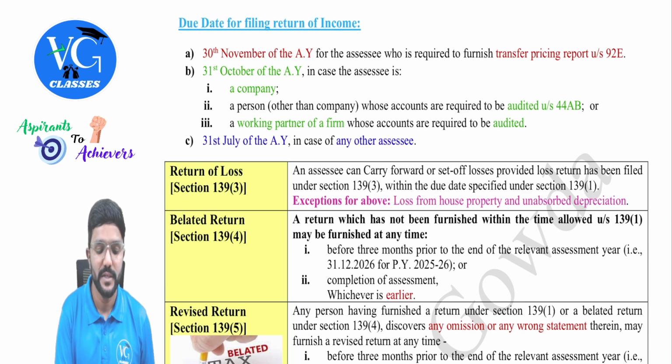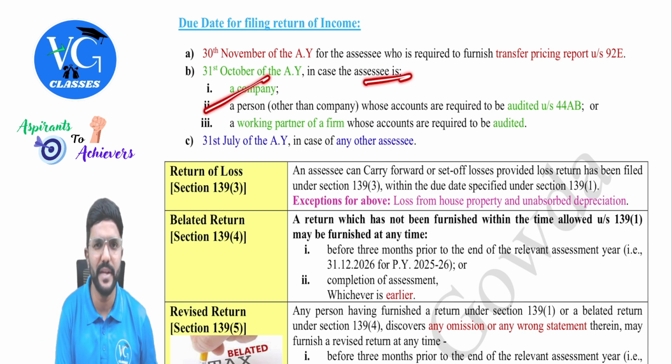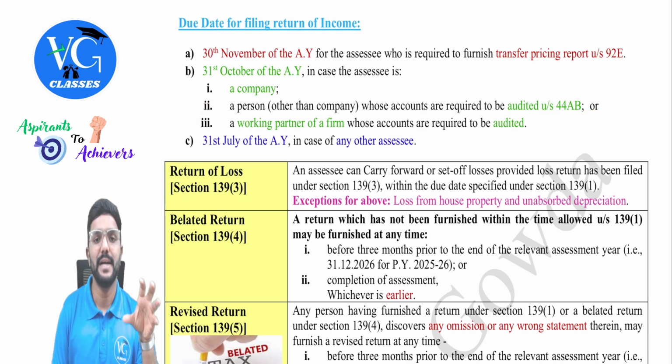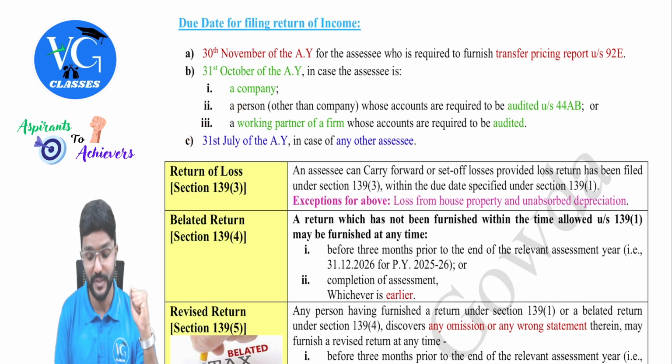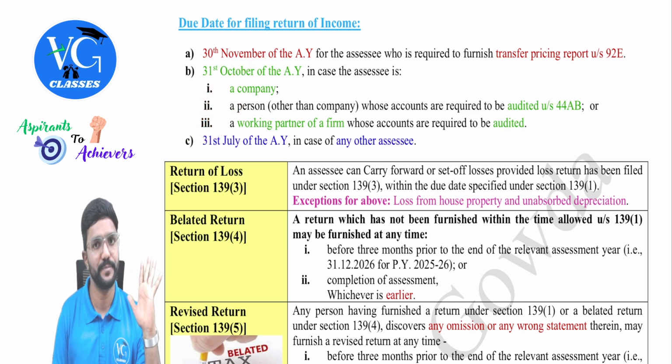Then second, 31st October of the assessment year in case of an assessee who is a company, always covered here. Then for others who is subject to tax audit under section 44AB. A person other than a company whose accounts are required to be audited as per section 44AB, which we learnt in the PGBP chapter, or a working partner of a firm whose accounts are required to be audited. So company always, whereas for others who is subject to tax audit.